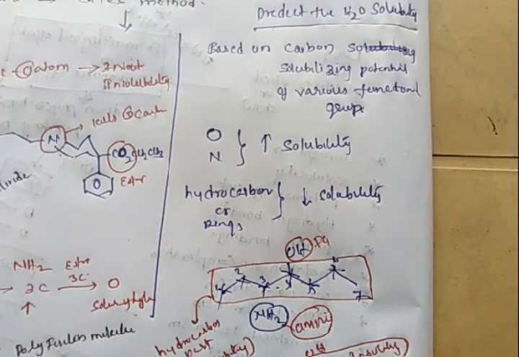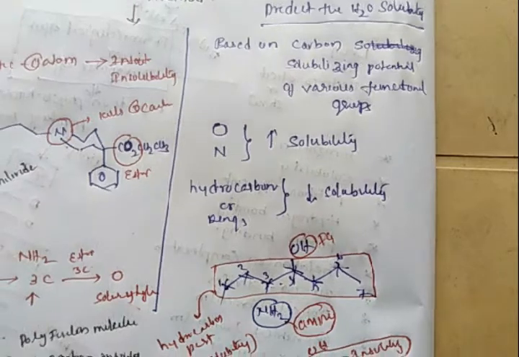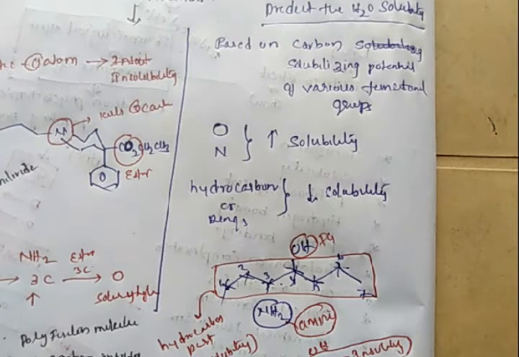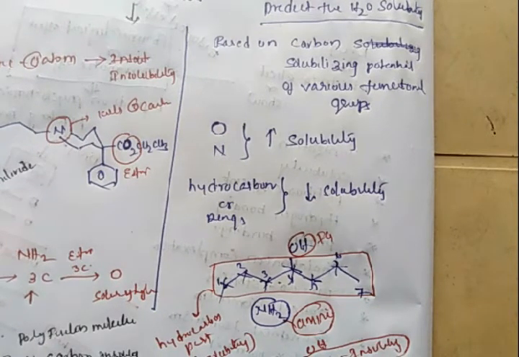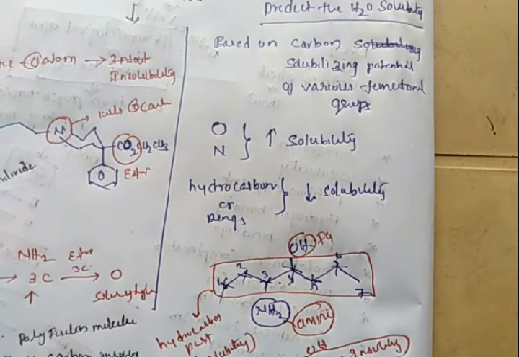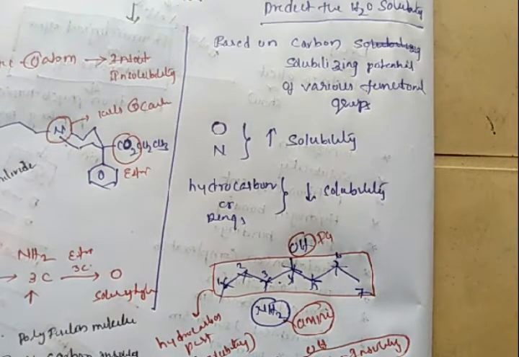Whenever a drug molecule has oxygen or nitrogen functional groups, these functional groups will increase the solubility. The insolubility of a drug molecule is always due to the hydrocarbon part or ring part of the molecule, and the solubility is due to functional groups containing oxygen, nitrogen, or sulfur.